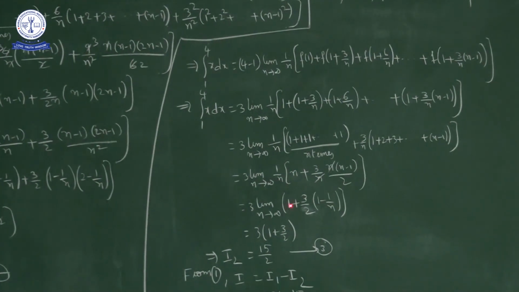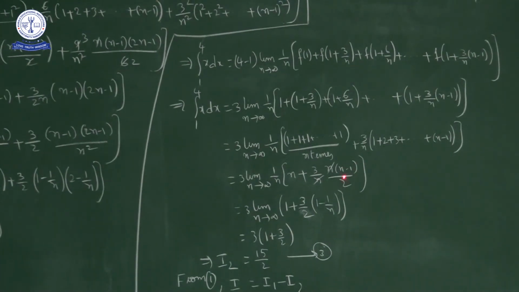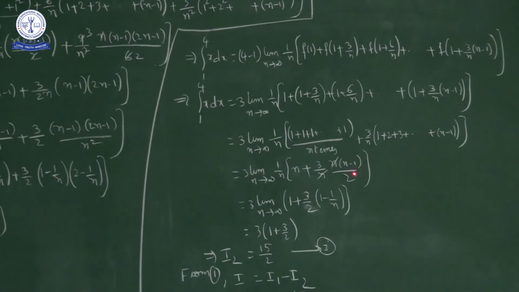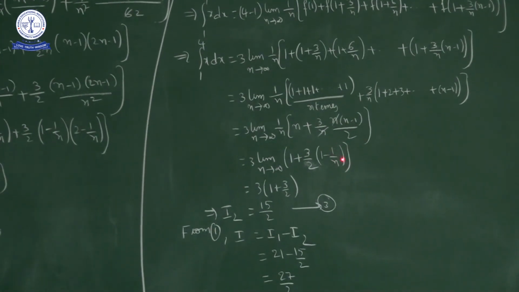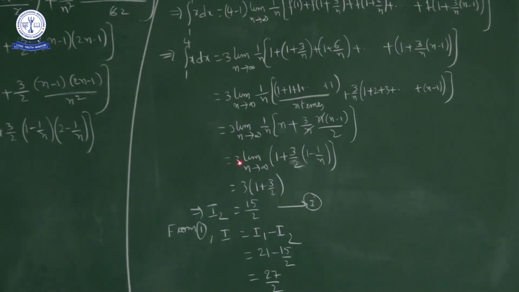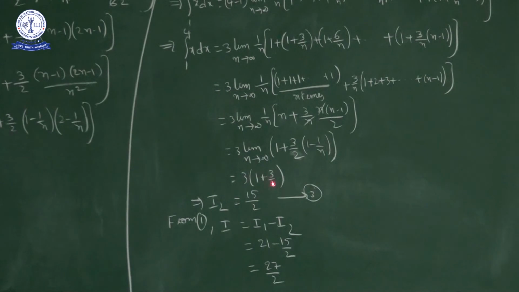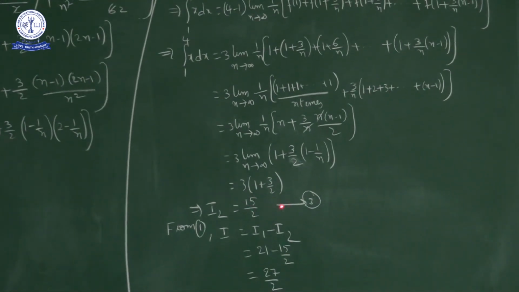n by n is what? 1 plus 3 by 2 into 3 by 2 into n minus 1 by n. What you can write? 1 minus 1 by n. So as n approaches infinity, this number is 0. Now 1 by n approaches 0. So what we have? 1 plus 3 by 2 into 1. So 1 plus 3 by 2 into this 3. So 3 into 5 by 2. 3 into 5 by 2 how much? 15 by 2. This is I2.